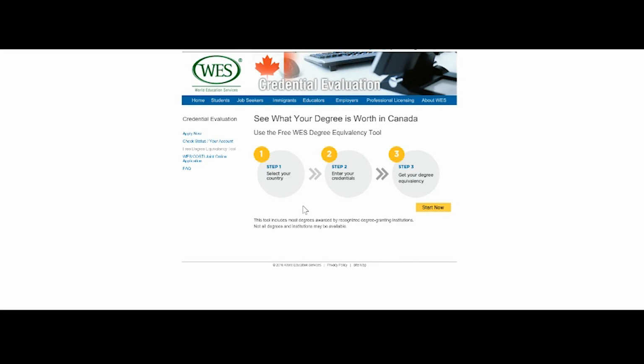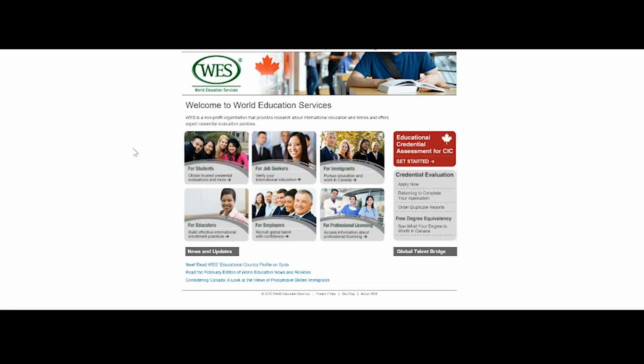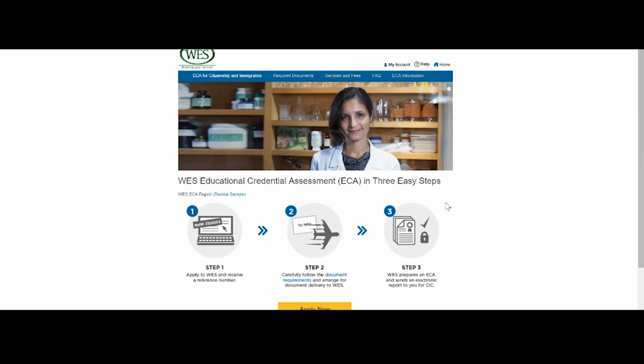So step 1 is to enter the country where you have done your credentials or education. Then step 2, enter your credentials, and step 3, you will get the result of your degree and how it compares with the Canadian education format. Now you can go back and then you can also get started with your actual credential evaluation, and you click on the Get Started button.